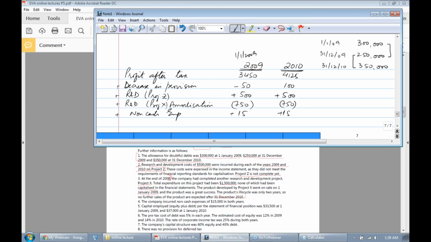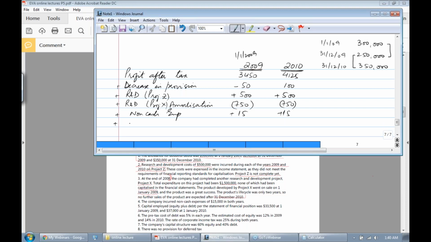What else is remaining? Capital employed, we don't need that. Pre-tax, nothing. Now we need to add one more figure here, which is the interest expense net of tax.